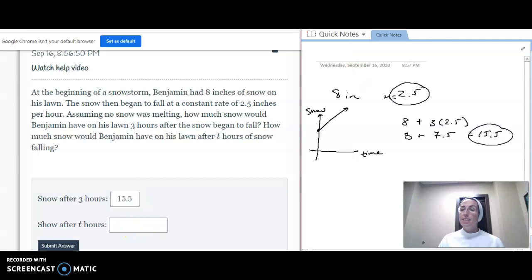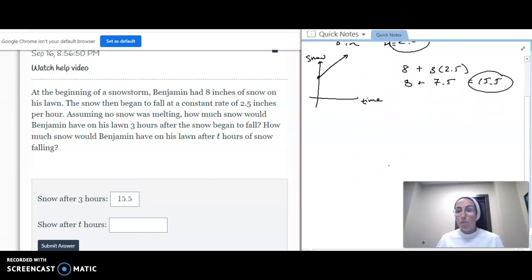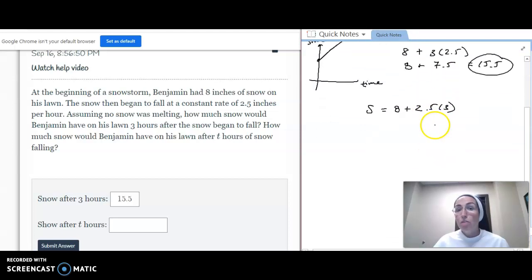Now what about after t hours? So that means, I don't know, it could be 3, it could be 4, it could be 5. Just someone tells you t and you tell them how much snow there is. So if my snow was 8 plus 2.5 times 3 before, if I had 4 hours, then it would be 8 plus 2.5 times 4.